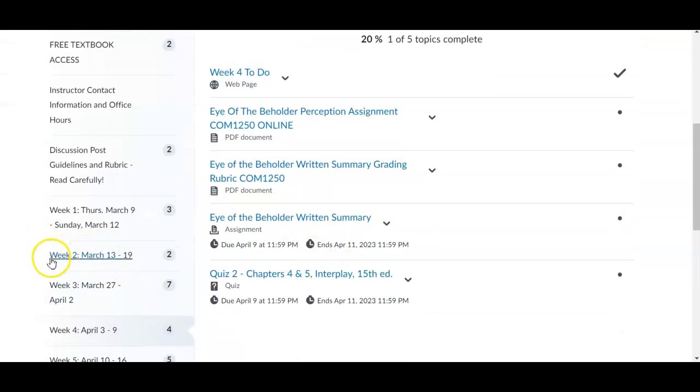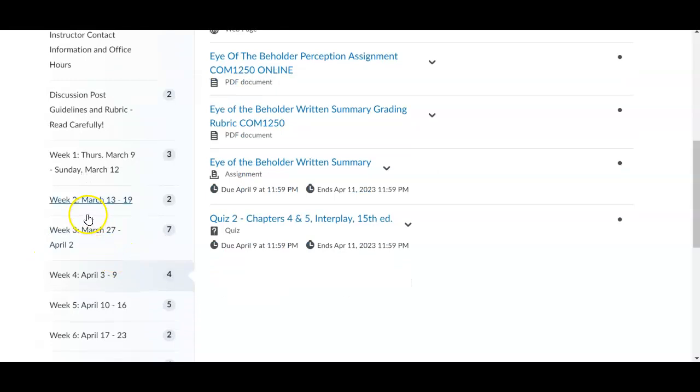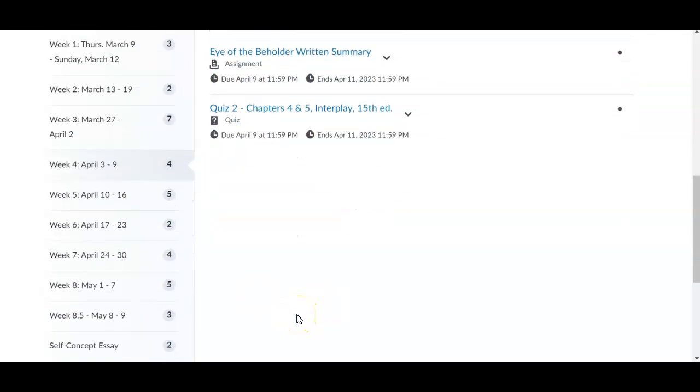I would like to note that our class starts right before spring break. So we basically have weeks 1 and 2, then we go on spring break, and then we come back and finish the course for the semester. So no class over spring break.